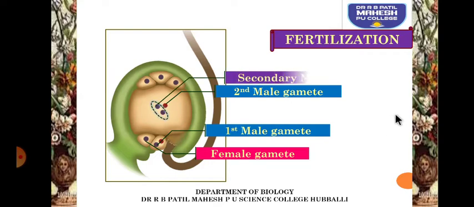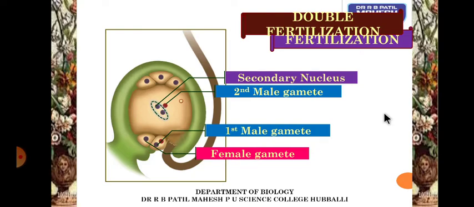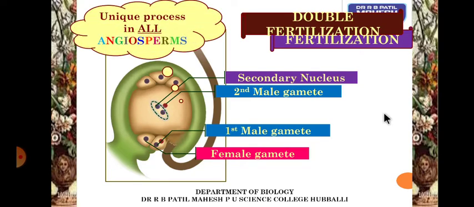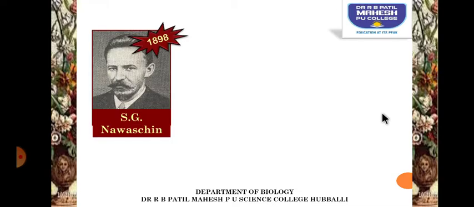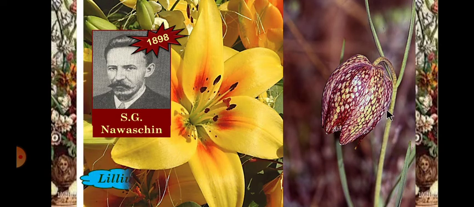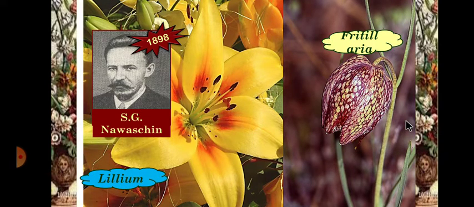So as we know students, in the angiosperm two male gametes are produced. One gamete is going to fuse with the egg, another gamete is going to fuse with the secondary nucleus, bringing two times of fertilization called double fertilization. Unique process it is in almost all the angiosperms. S.G. Navashin in the year 1898 became the first person to explain this double fertilization in plants like Lilium and Fritillaria.